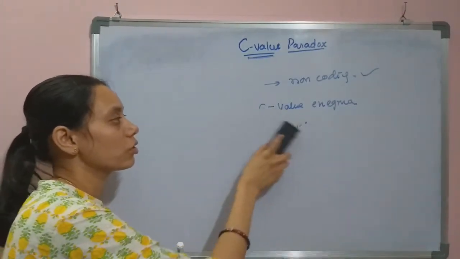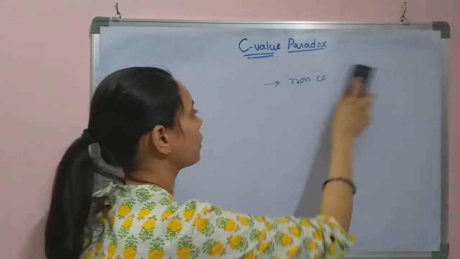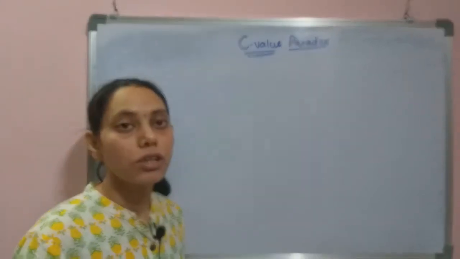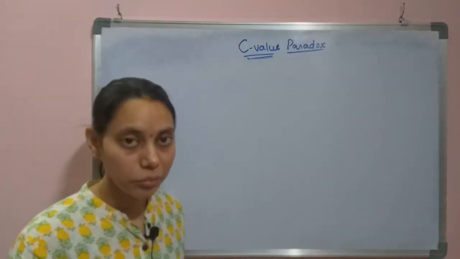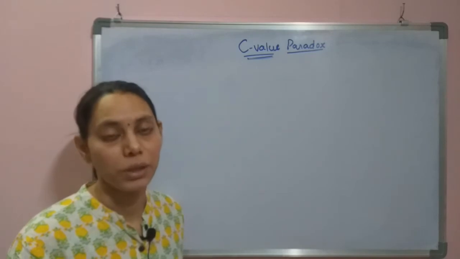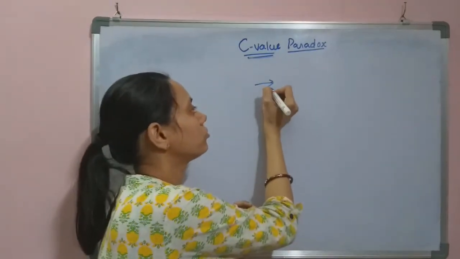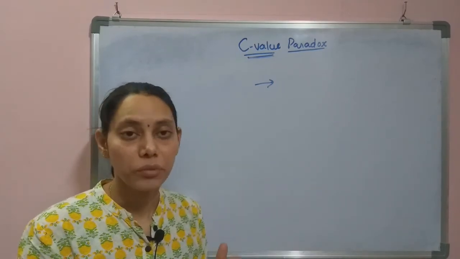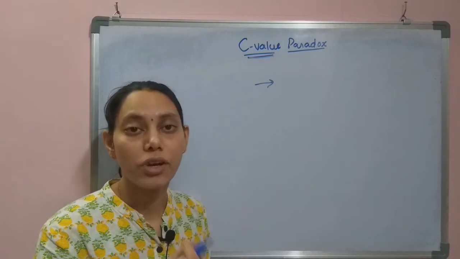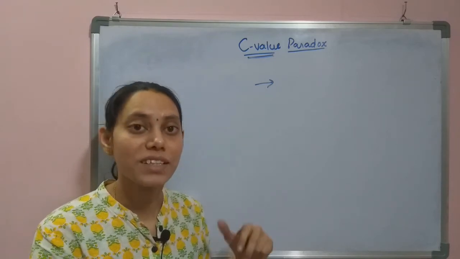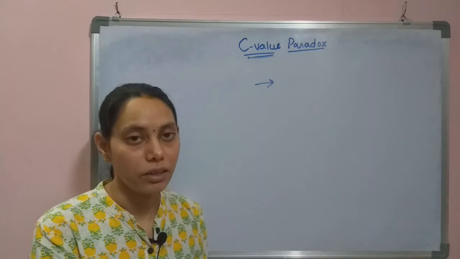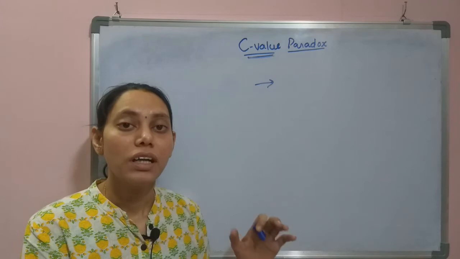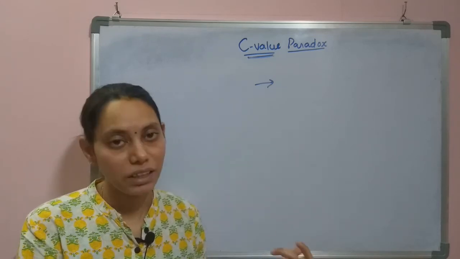So coming to the different concepts behind this C value paradox, that means how it is resolved. As we already discussed, due to the non-coding portion of the DNA, C value paradox is happening. That means we have something called junk DNA, which is not useful for the production of the proteins. So it is not the expressive part of the DNA. So this C value paradox is happening because of this non-coding or junk DNA.